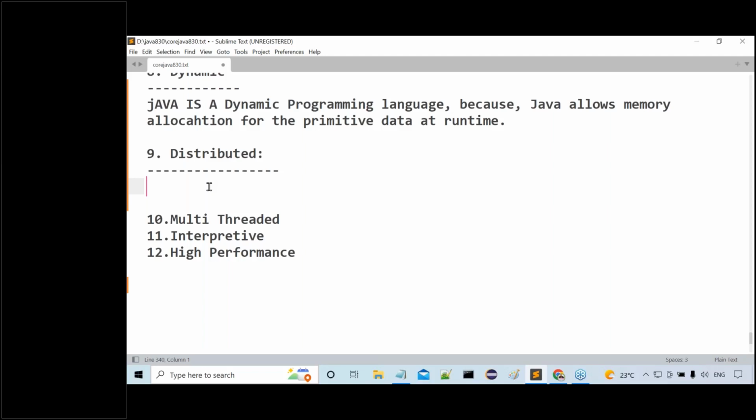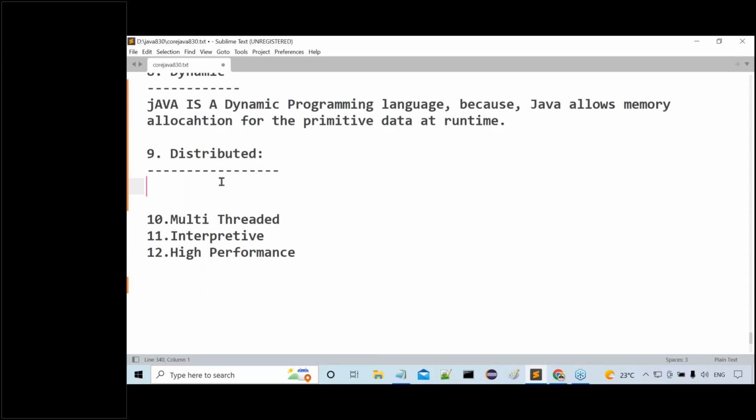Standalone applications, and the second one is distributed applications. In the very first class, I gave clarity on this. What is a standalone application and what is a distributed application actually? If you design and execute an application without using client server architecture, or without distributing application logic over multiple machines, then that application is called a standalone application.